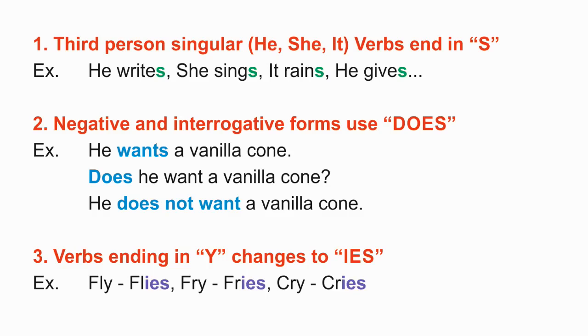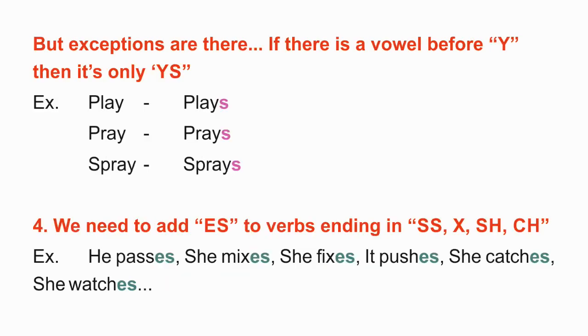But the verbs ending in Y change into IES. Examples: fly, flies; fry, fries; cry, cries. But there are some exceptions in this. If the verbs have a vowel before Y, then it is only YS. We don't add IES. Play, plays; pray, prays; spray, sprays.